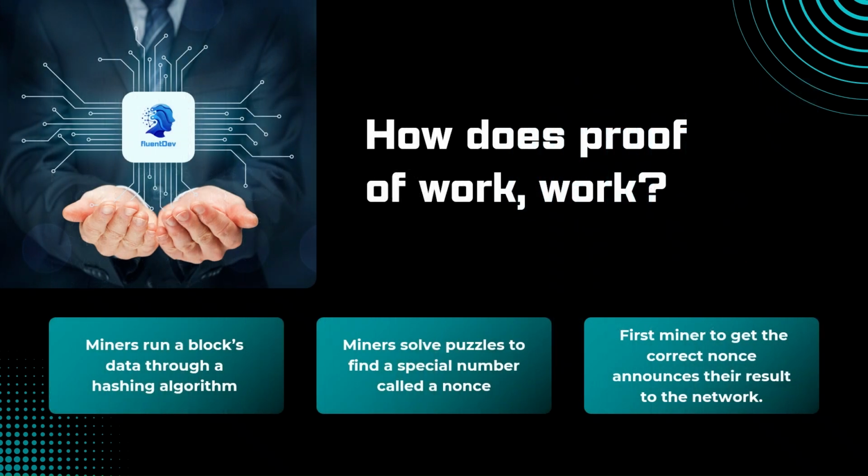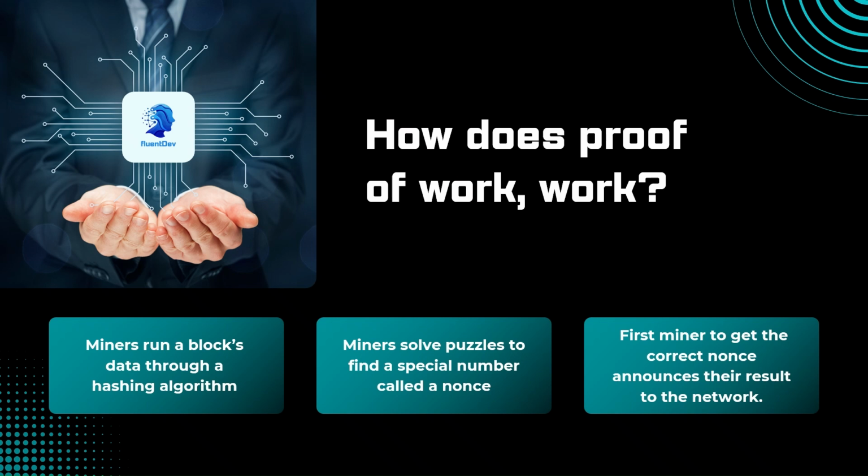So how does proof of work work? Let's zoom in on what happens behind the scenes. Each new block starts as a kind of digital challenge, as we saw in our story and a little bit in our definition before. Miners take all the block's data, including the block header, and run it through a hashing algorithm. For example, many times this is SHA-256, but we won't go too deep into that now.